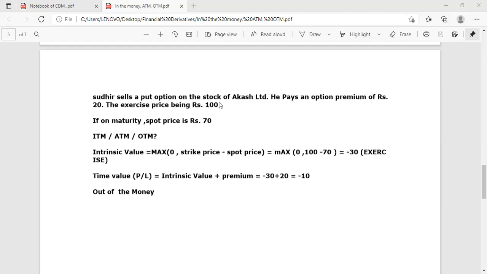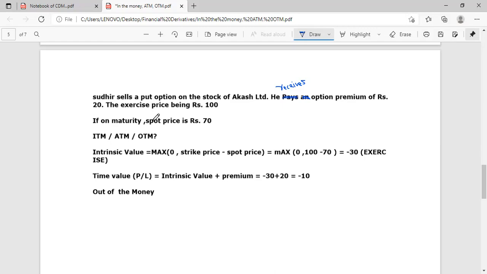He receives the option premium of 20. You should write here receives. I should change here. He receives option premium of rupees 20, because seller of put option receives premium from the buyer of put option.